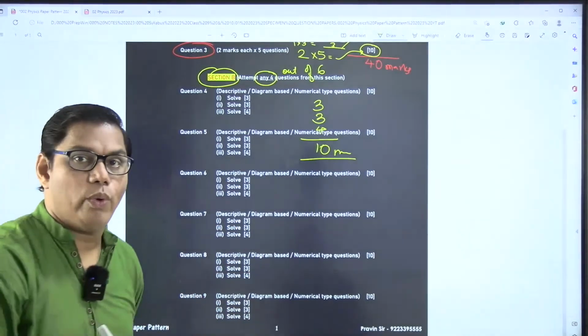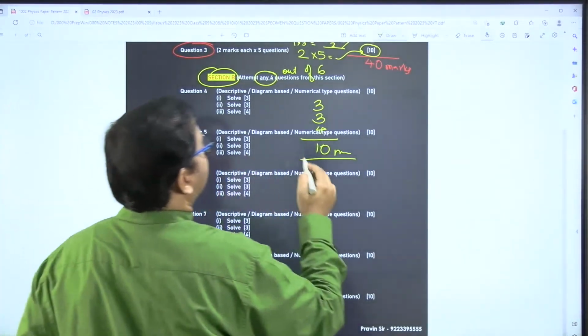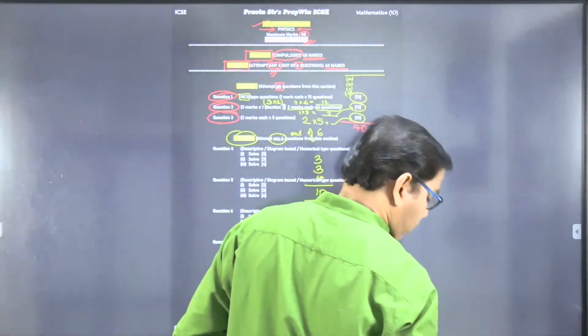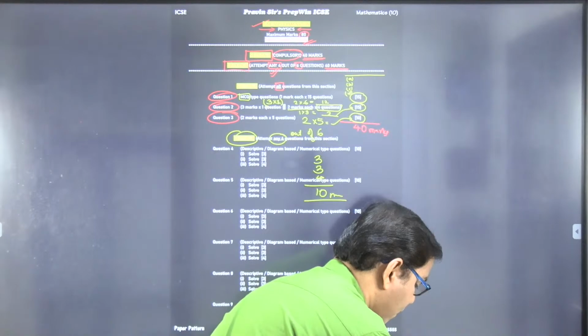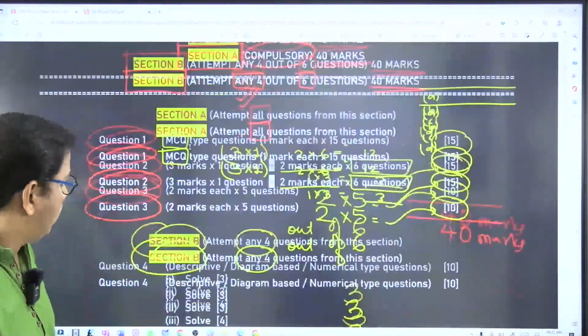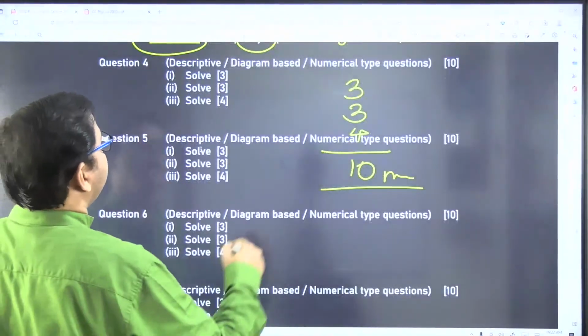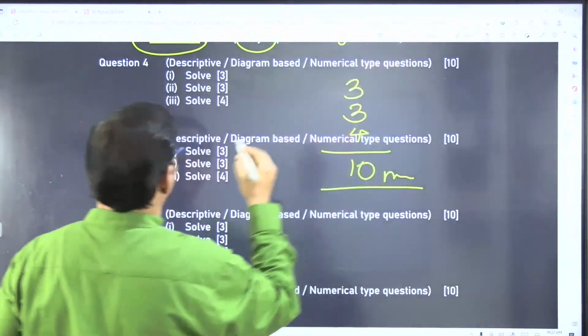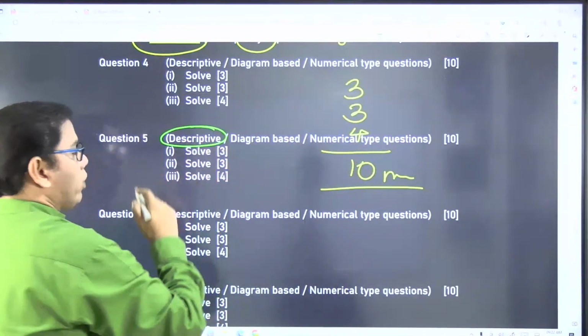And what kind of questions will be asked here? It will be either a descriptive based question. Okay, descriptive type question. What do I mean by descriptive question?